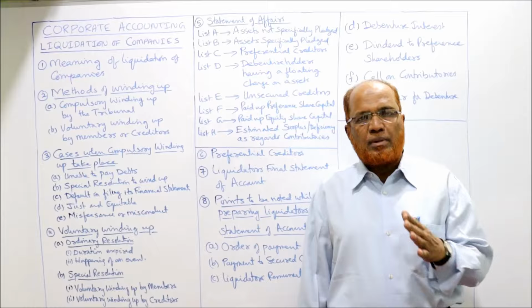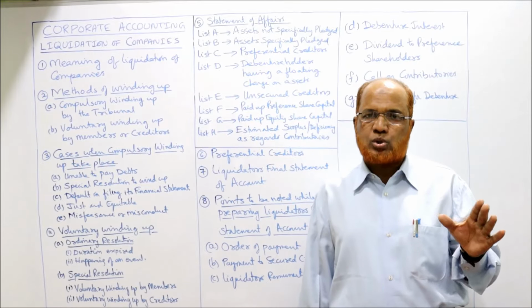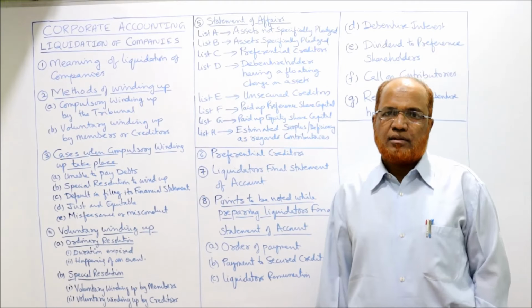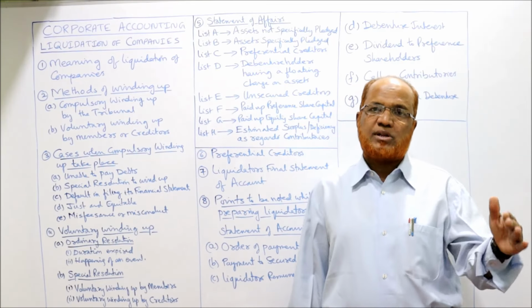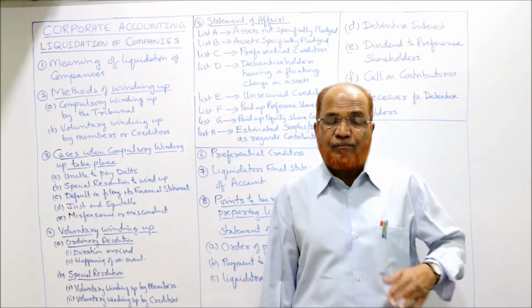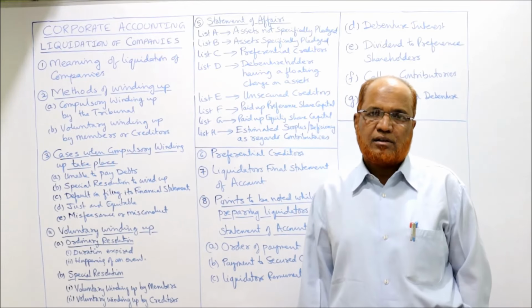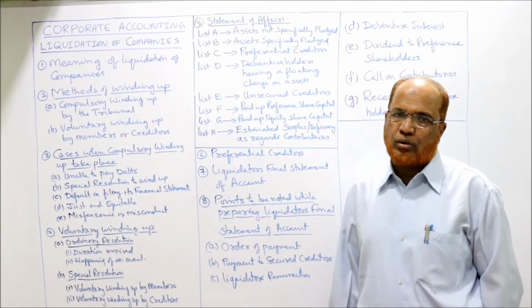Every joint stock company must file the annual returns and required reports with the registrar of companies. If the company fails to submit the financial statements to the registrar of companies for the 5 consecutive, immediately preceding years, then the tribunal may order that the company must be wound up.